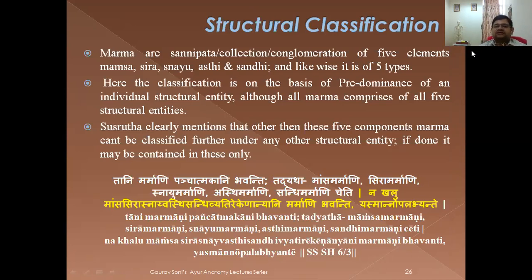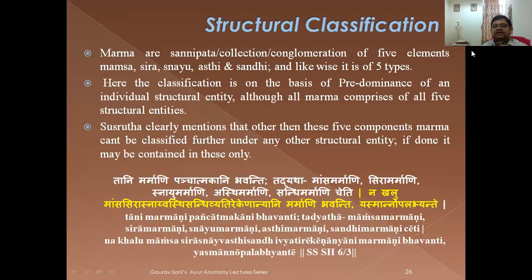Marma are Sannipata, a collection or conglomeration of the five elements: Mamsa, Sira, Snayu, Asthi, Sandhi, and likewise it is of five types. You can see the sloka downside. Tani Marmani, Panchatmani, Bhavanti, Tatyata, Mamsa Marmani, Sira Marmani, Snayu Marmani, Asthi Marmani, and Sandhi Marmani, Cheti. Now there may be some confusion in our mind that first of all we were saying that all the marmas are Panchbhautik, so all the five things should be present there, and then all these structures are a collection. Then how we are going to divide it?